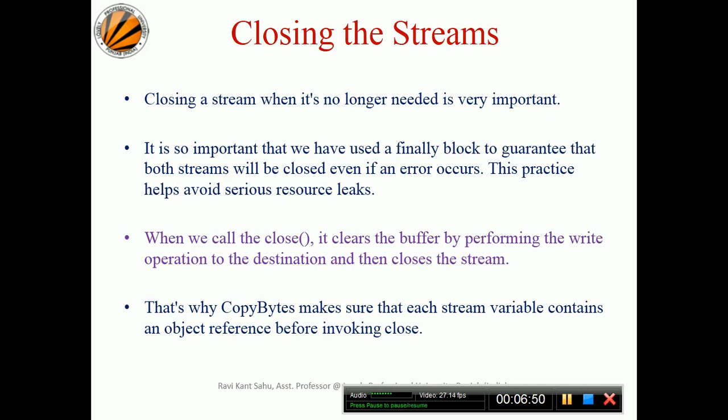It is so important that we have used the finally block to guarantee that both streams will be closed even if an error occurs. This practice avoids some serious resource leaks. When we call close, it clears the buffer by performing the write operation to the destination and then closes the stream. That is the same thing that we call using flush. That's why copyBytes makes sure that each stream variable contains an object reference before invoking close.